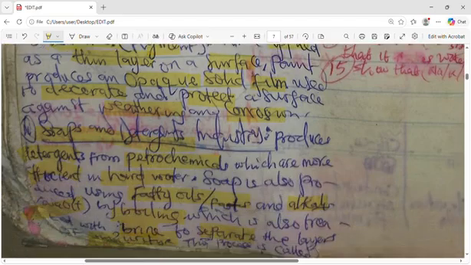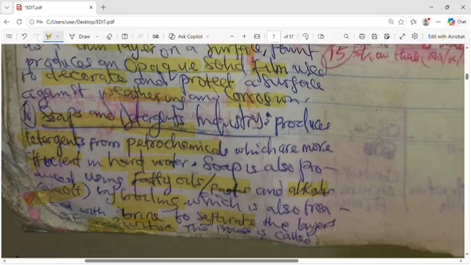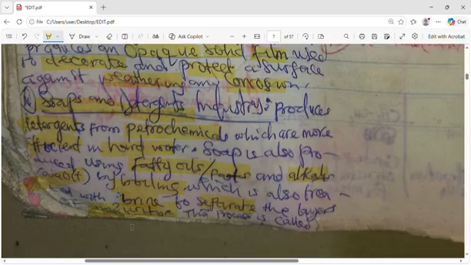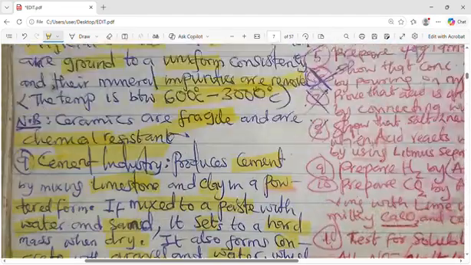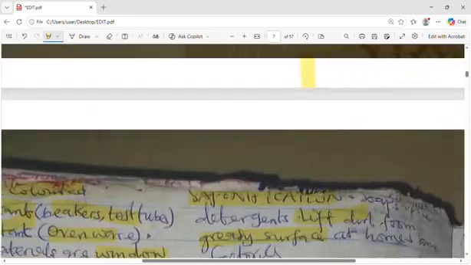Then soap and detergent industry. This one, they produce detergent, and that detergent is from petrochemicals, so that it can be more efficient, especially in hard water. So hard water, you can use soap detergent for hard water. So then also from oil, fatty oil, fats and alkalis, that's base, sodium hydroxide. When you boil them, you can also use it to make soap. And you add brine, so that you can separate the layers of the soap and also remove the impurity. So that process is called saponification, how to make soap.